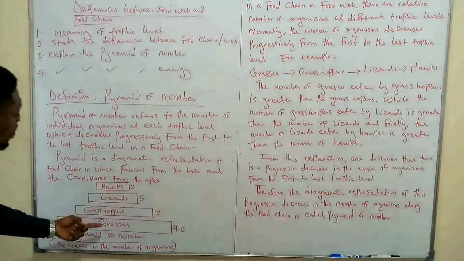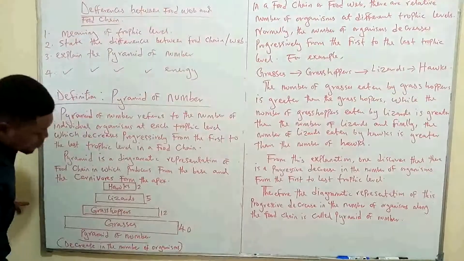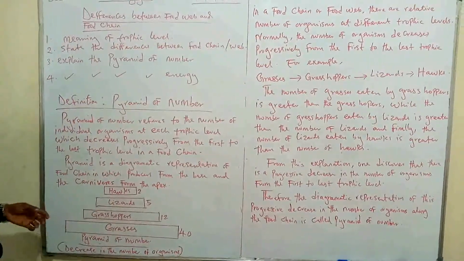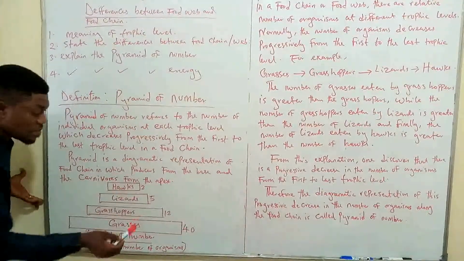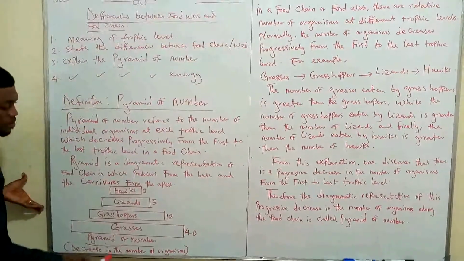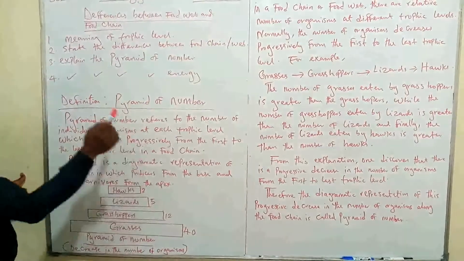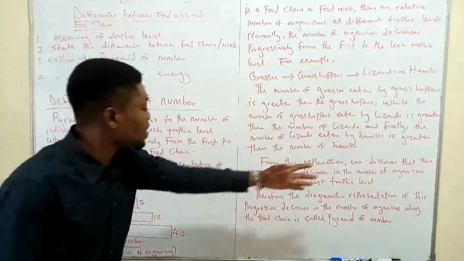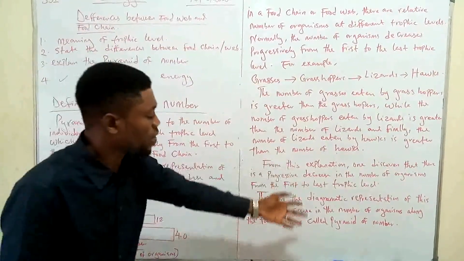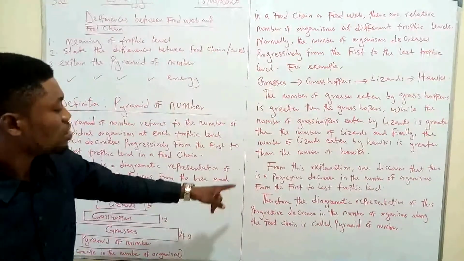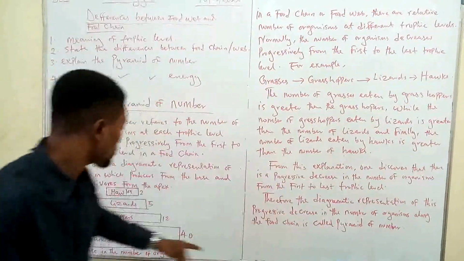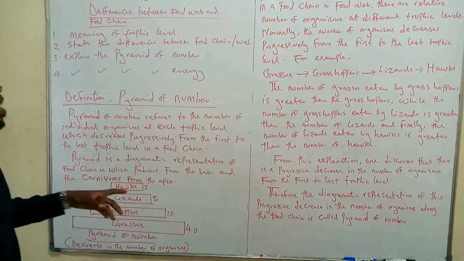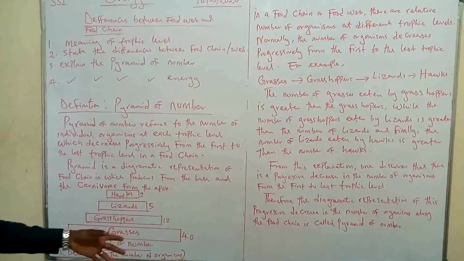Now, the number of grasses eaten by grasshoppers is greater than the grasshoppers themselves. And the number of grasshoppers eaten by lizards is also greater than the lizards. And also the number of lizards eaten by the hawk is greater than the hawk itself. That is why we say that from this explanation, one discovers that there is a progressive decrease in the number of organisms, ranging from the first trophic level to the last trophic level. Don't forget, again, we define what the trophic level is.